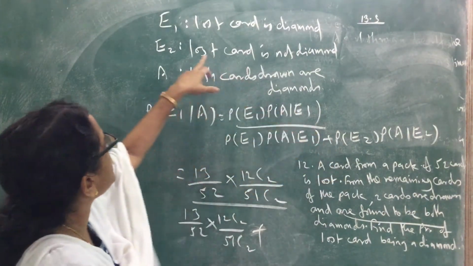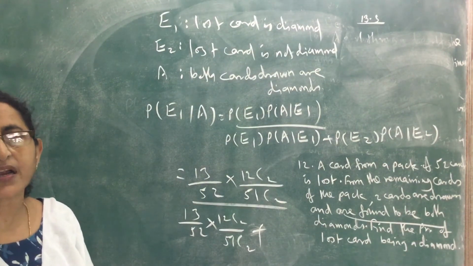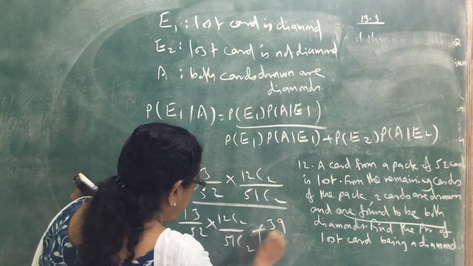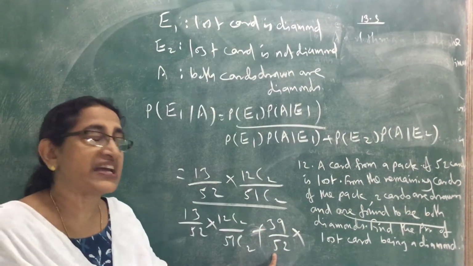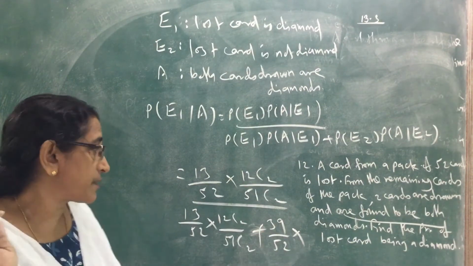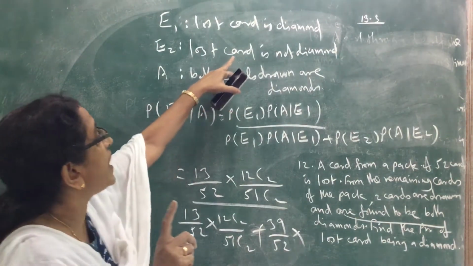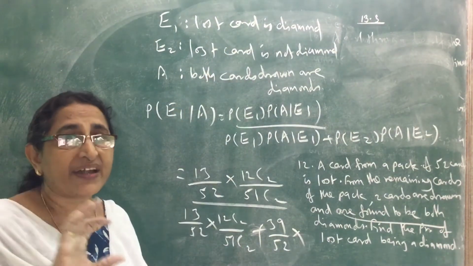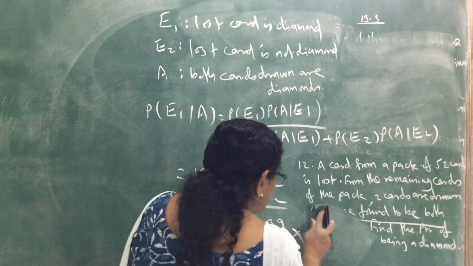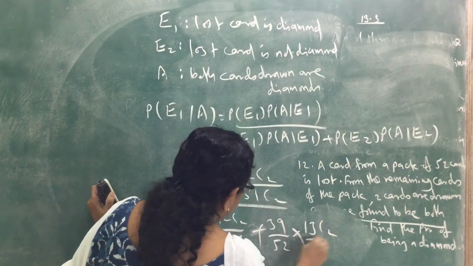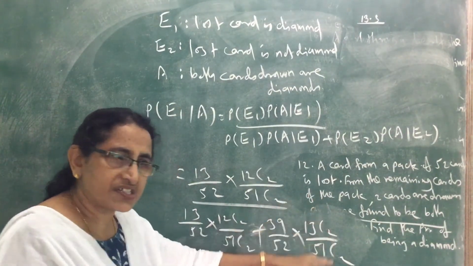the probability of E2. E2 means the lost card is not a diamond. There are 39 non-diamond cards, so 39 divided by 52 is the probability that the lost card is not a diamond. Into the probability that both cards drawn are diamonds if the lost card is not a diamond. Since a diamond is not lost, 13 diamonds are remaining, so favorable cases are 13C2, divided by 51C2, because one card is already lost and only 51 are remaining. This is the required probability.